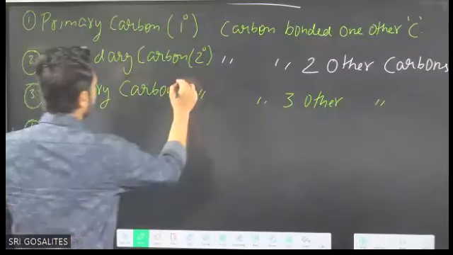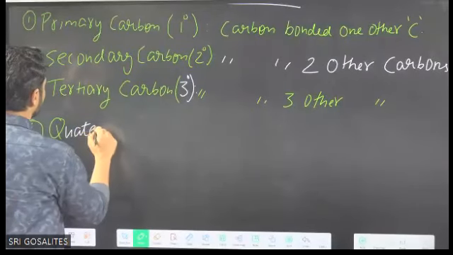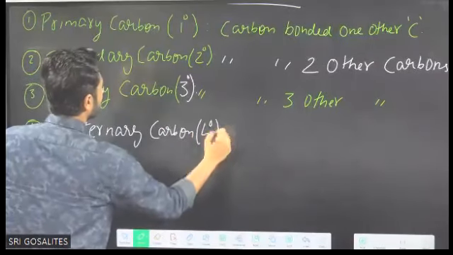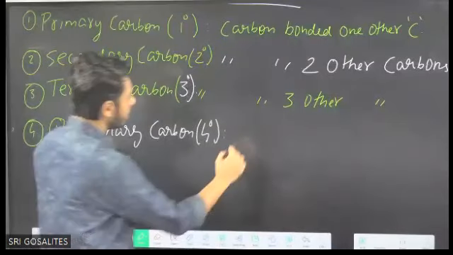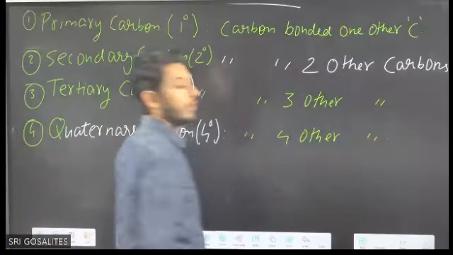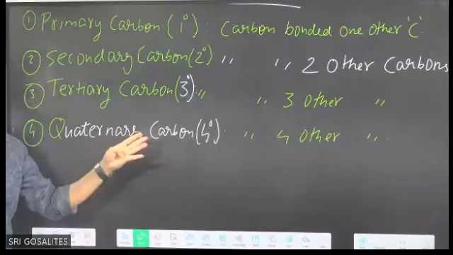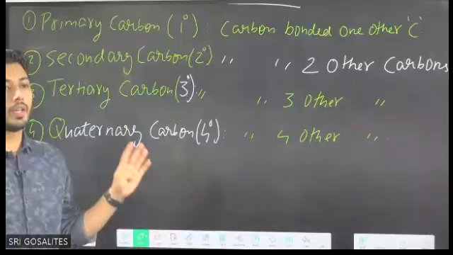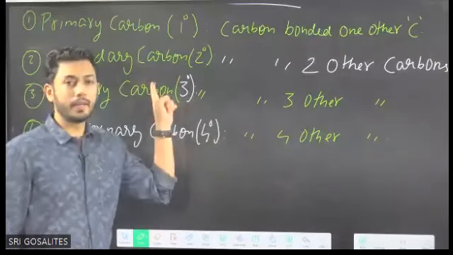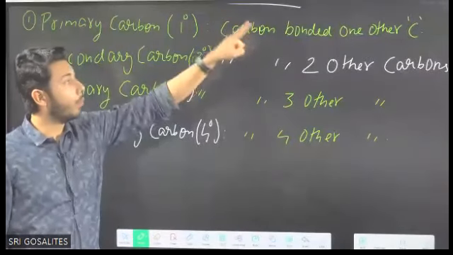Quaternary carbon. Quaternary means the carbon bonded to four other carbons. It is termed as which carbon? Quaternary carbon. Tertiary means carbon bonded to three other carbons. Secondary means carbon bonded to two other carbons. Primary means carbon bonded to one other carbon.